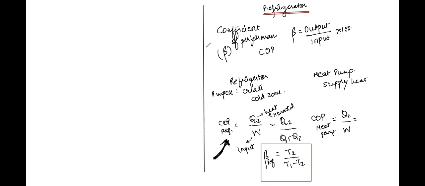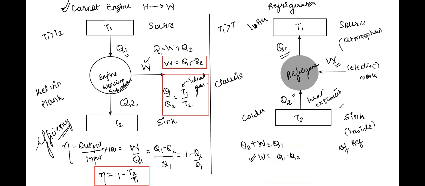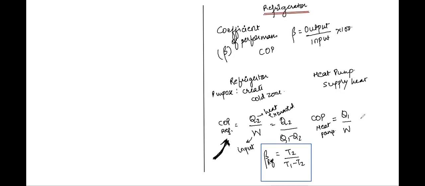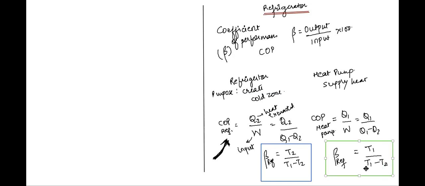Okay, I think this is Q1, pardon me. Here, have a look. Heat pump, how much heat was supplied? Q1 amount of heat. So Q1 upon W, which gives us Q1 upon Q1 minus Q2, simple, T1 upon T1 minus T2 is the coefficient of performance for a heat pump. Super important. This is not a refrigerator. So yeah, this is not a refrigerator. This is a heat pump.